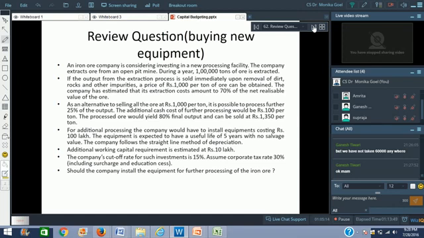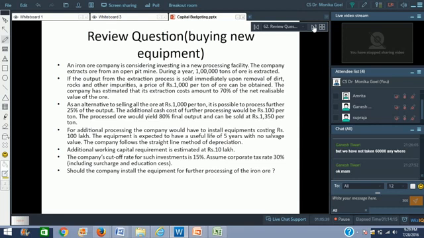If the output from the extraction process is sold immediately upon removal of dirt, rocks and other impurities, when you extract iron ore by way of mining, a lot of dirt and other rocks and other impurities also come along with it. So you have to remove those, and then you have to sell it. If you do that, a price of rupees 1,000 per ton of ore can be obtained.